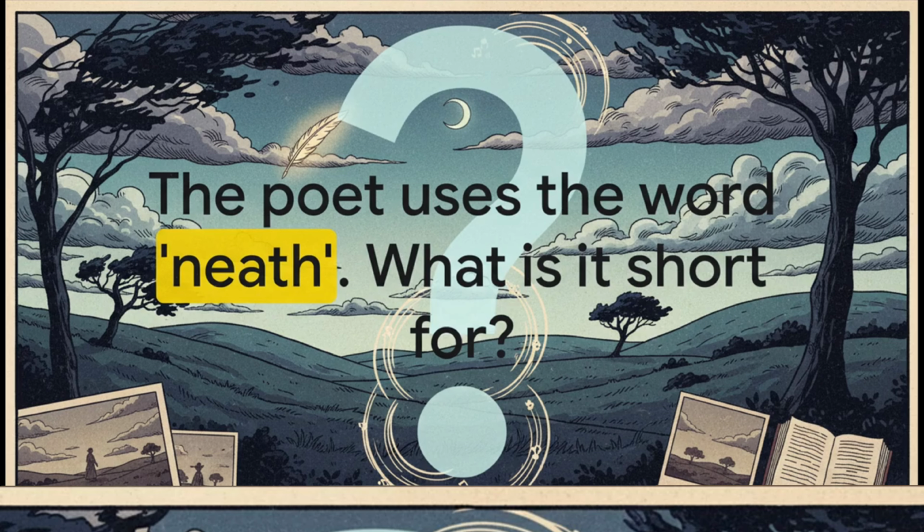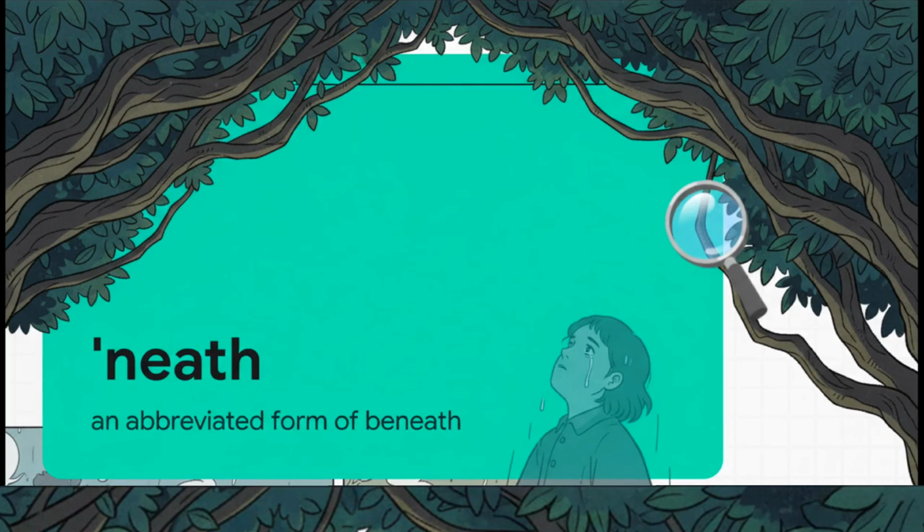Now, you might have noticed a curious little word here, neath. Poets often use these kinds of shortened words to keep the rhythm of the poem flowing nicely. So any guesses what neath is short for? That's right, it's in your word nest. It's simply a poetic way of saying beneath. So she's remembering being safe and sound beneath her father's roof. The word itself feels so cozy and sheltered, doesn't it?